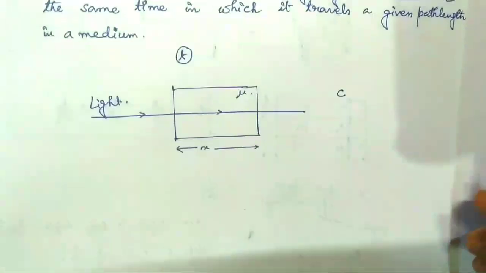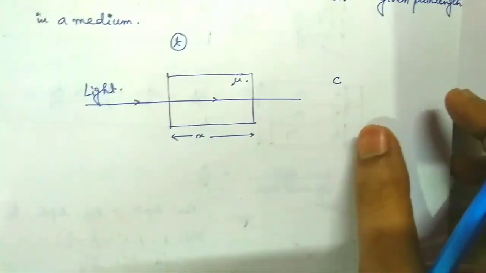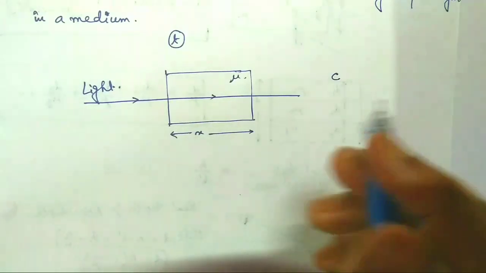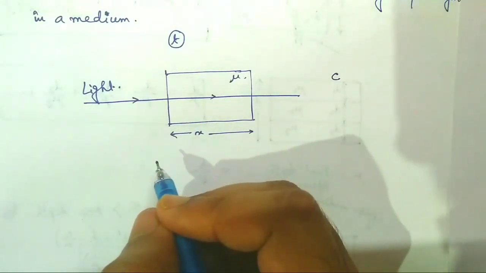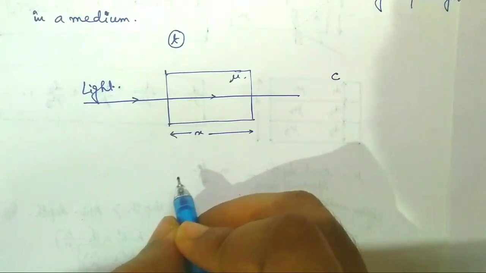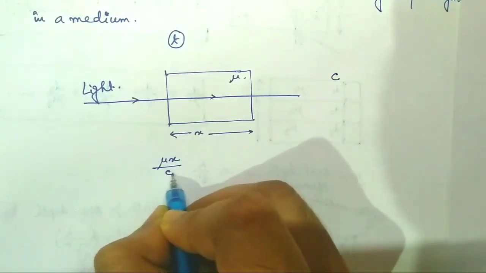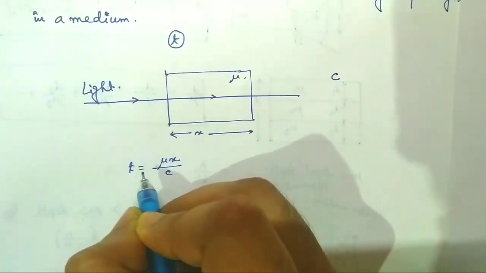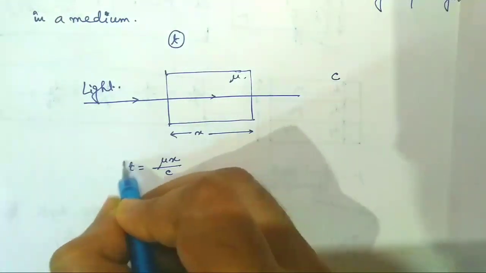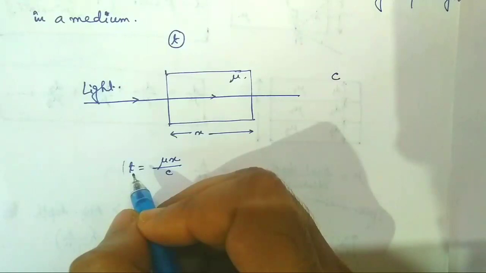We all know the value of c is 3 into 10 to the power 8 meter per second. Now the time taken by the light ray to pass through the medium is mu into x divided by c. This will be equal to t. This is the total time taken to cross the medium.